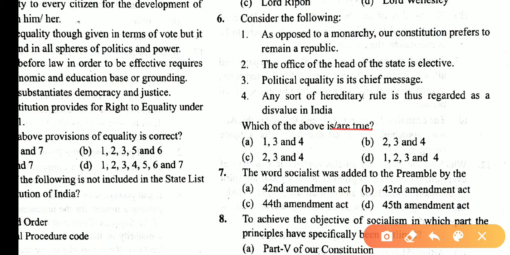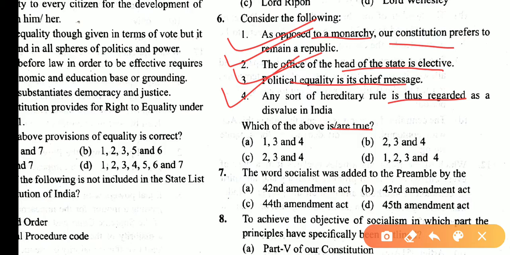Choose the following that is true. As opposed to a monarchy, our constitution preferred to remain a republic. Yes, the office of the head of the state is elective. You know the president is elected. So statement 2 is correct. Political equality is its chief message. Yes, any sort of hereditary rule is thus regarded as a disvalue in India. Yes, 1, 2, 3, 4 are correct statements.